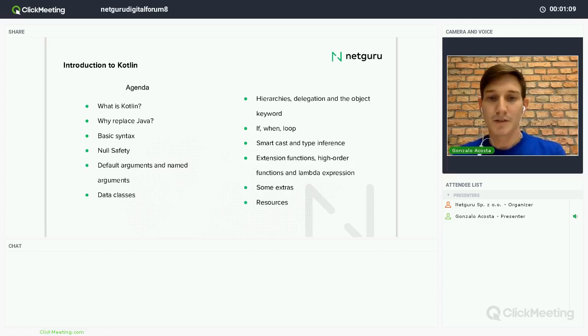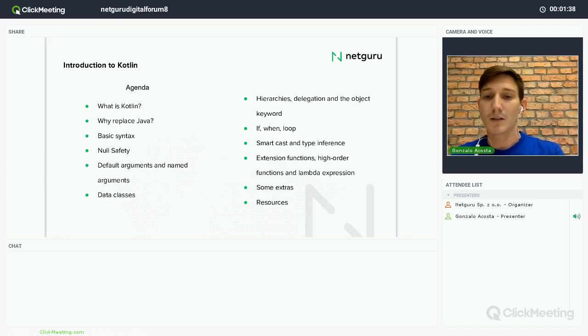Basically, our agenda includes what is Kotlin, why replace Java and not continue using Java, the basic syntax in Kotlin, something called null safety in Kotlin, default arguments and named arguments, data classes, hierarchies, delegation, and the object keyword, if, when, and loop expressions, right?